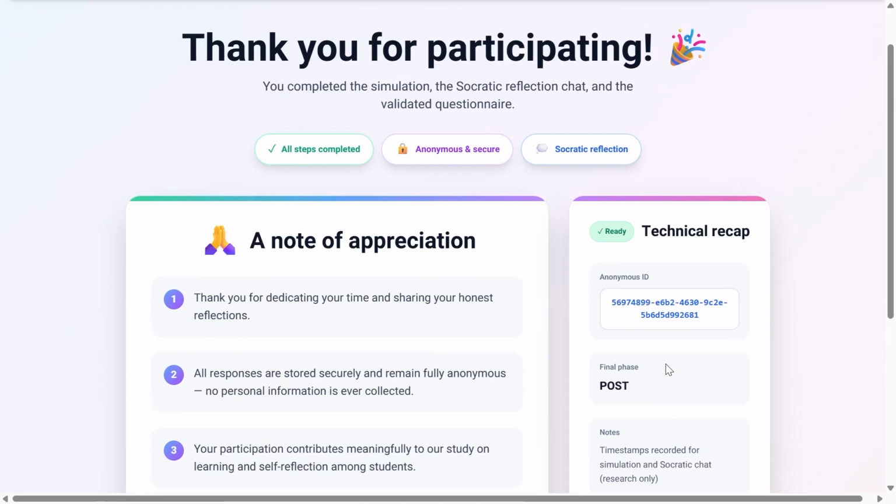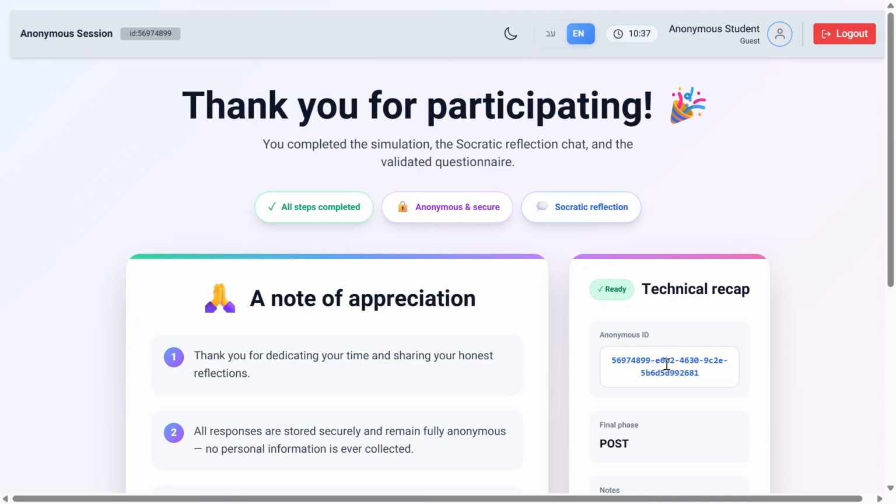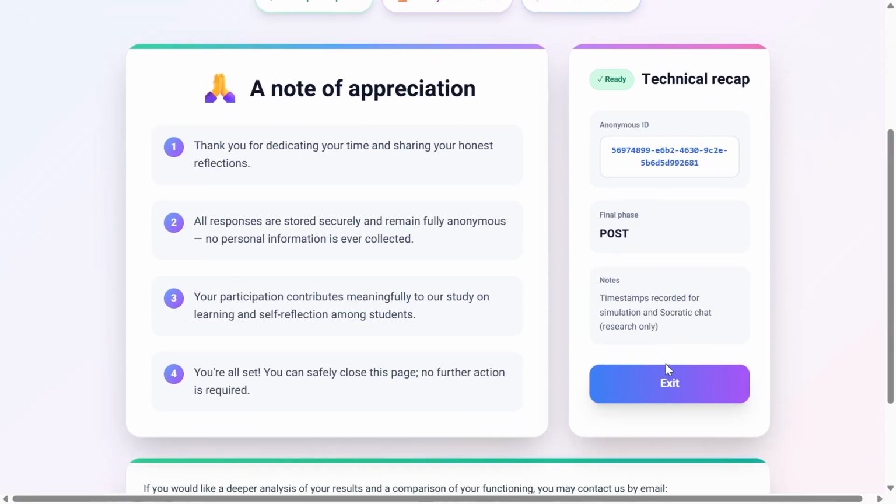This screen marks the completion of the Casely participation process and all study stages. The demonstration highlighted the system's structured flow and the role of an AI-guided Socratic dialogue in supporting social-emotional learning. This concludes the Casely system demonstration.